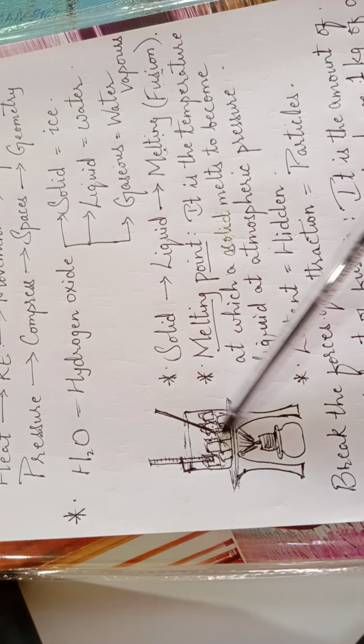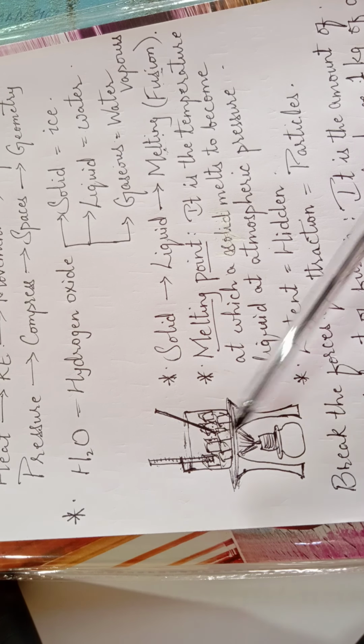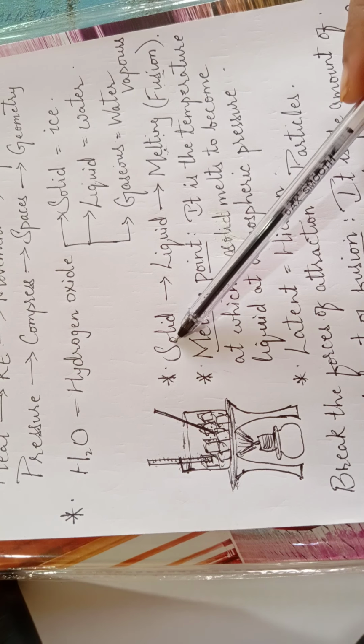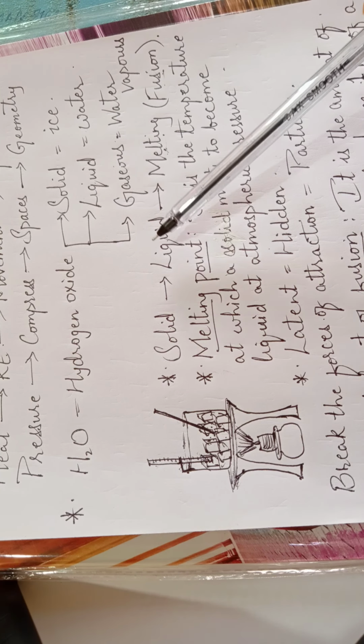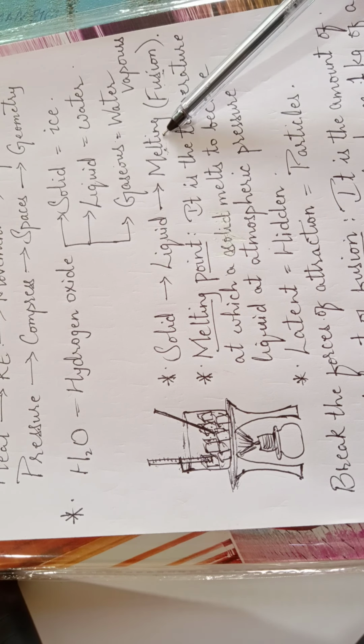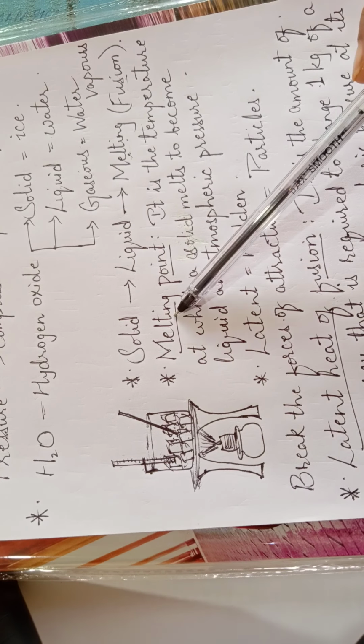Then we performed an activity where we used ice cubes. We melted them by supplying heat with the help of a Bunsen burner. We observed that the solid ice cubes were getting converted into liquid water, and we call this process melting or fusion. So what will be the melting point?